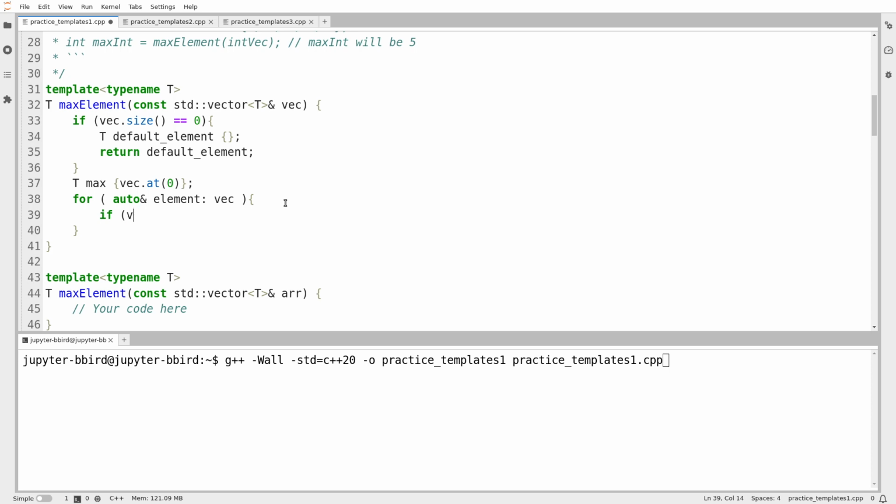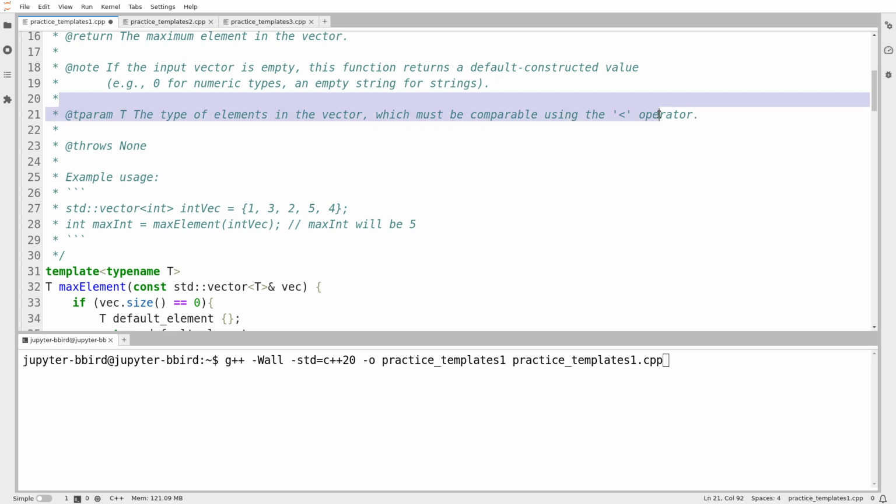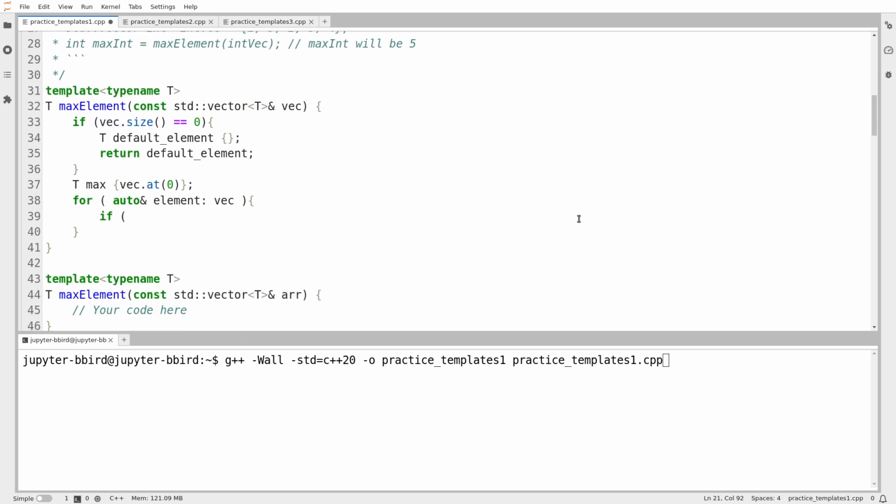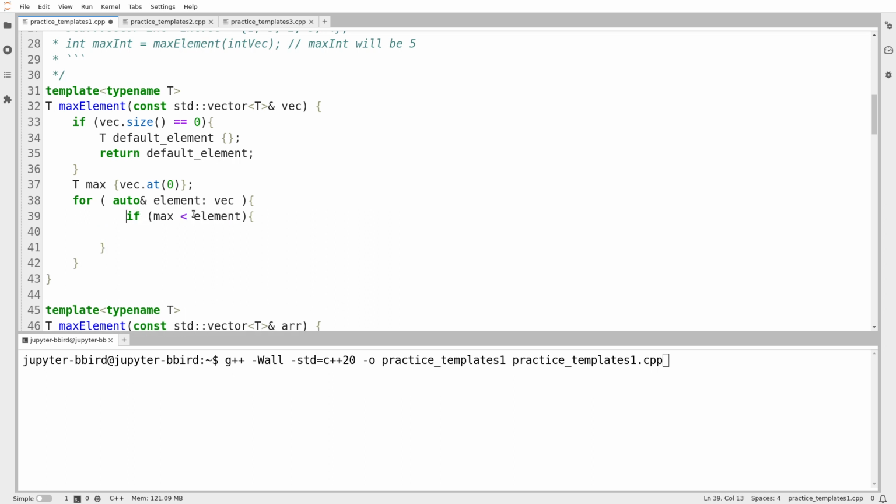I'll say if element is, oh, whoops. I'm only allowed to assume that there is a less than operator. I'm not actually allowed to assume that there's a greater than operator. So I'm going to do this. If the current maximum is less than the element I'm looking at, well, in that case, I'm going to set the maximum to equal the element that I'm looking at. And then when I'm done, I return the maximum.